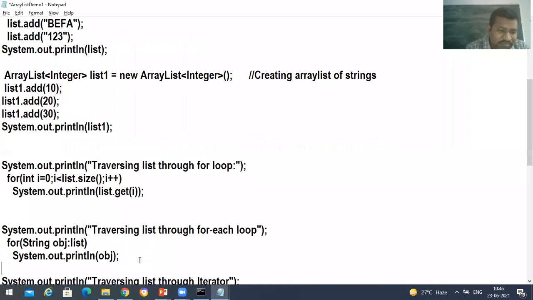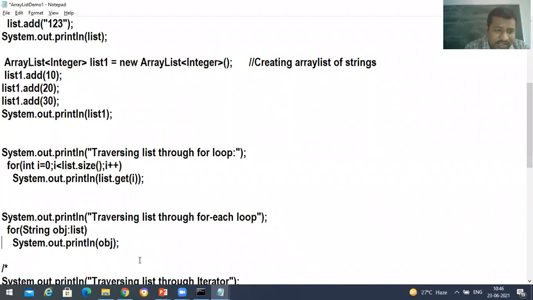And the same thing happens with respect to the for-each loop. In this for-each loop, first we take String obj : list. In the first iteration, it takes the first element and stores that in obj, and it prints obj. Second iteration, it takes the second object from the list, stores it in obj, and again prints obj. Third iteration, third object. Fourth iteration, fourth object. Fifth iteration, fifth object. Sixth iteration, sixth object. Seventh iteration, there won't be any elements in the list, so it comes out of that loop.